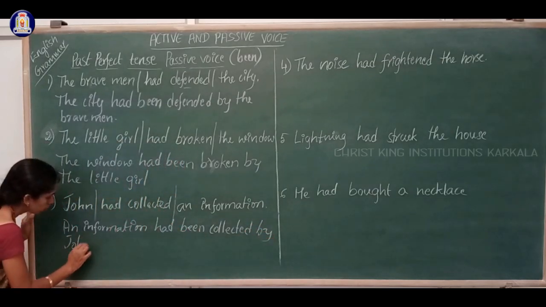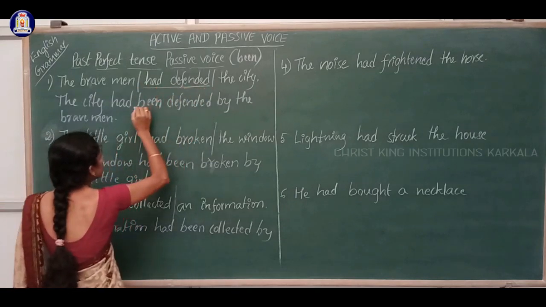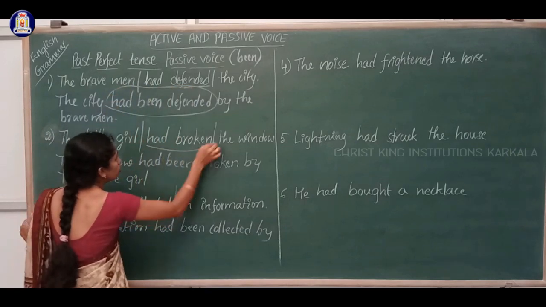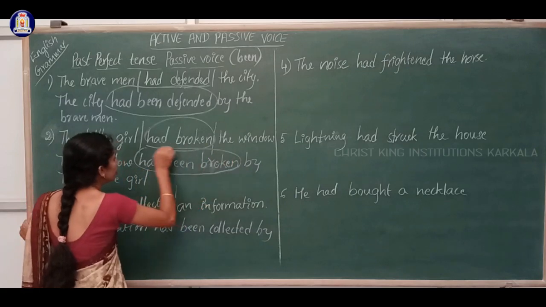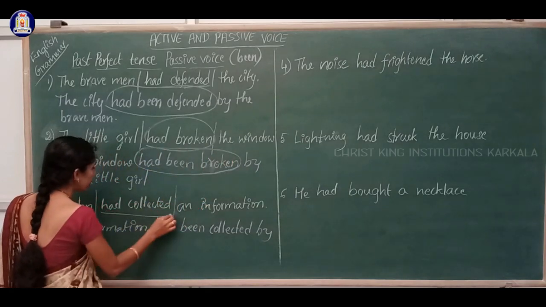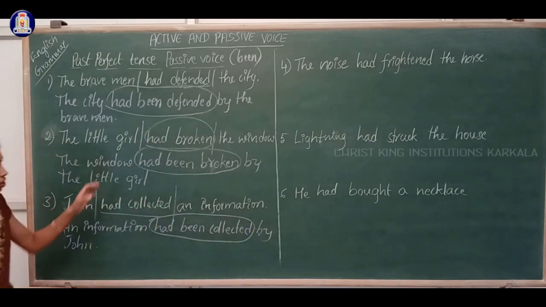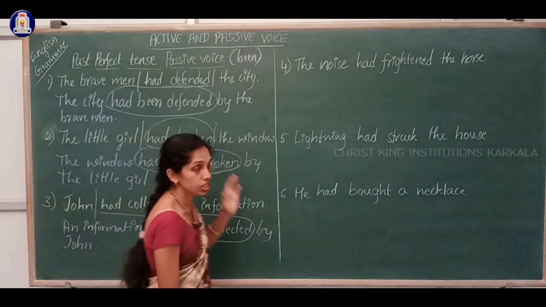Dear students, look at here, everywhere what we have used. Had defended became had been defended, had broken became had been broken, then had collected became had been collected. Look at the usage, how did we use and where did we place the words.